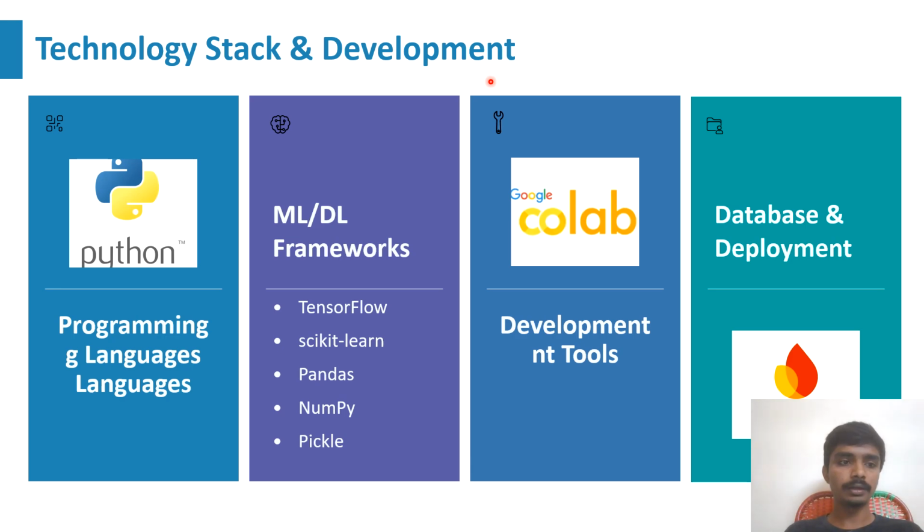Technology stack and development. For development, we used Python as our programming language, and TensorFlow and Scikit-learn as machine learning frameworks, with Pandas, NumPy and Pickle as libraries for handling data and model storage. We used Google Colab as our development tool to run the code, and Firebase as our database and deployment tool. Our model also uses the ReLU activation function in the hidden layers for better performance, and the softmax activation function in the output layer for classification.